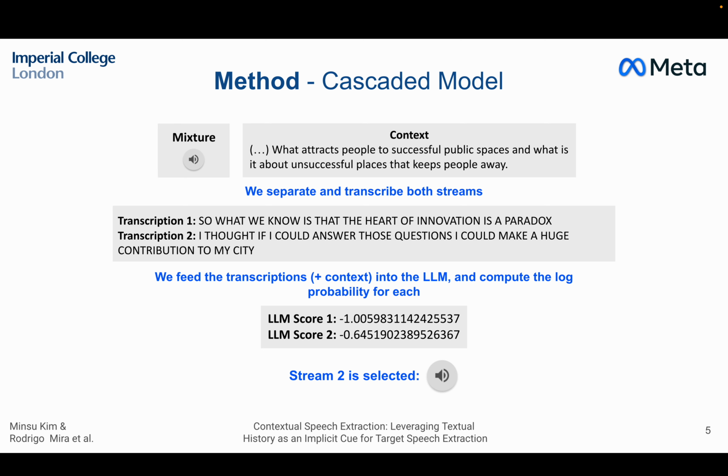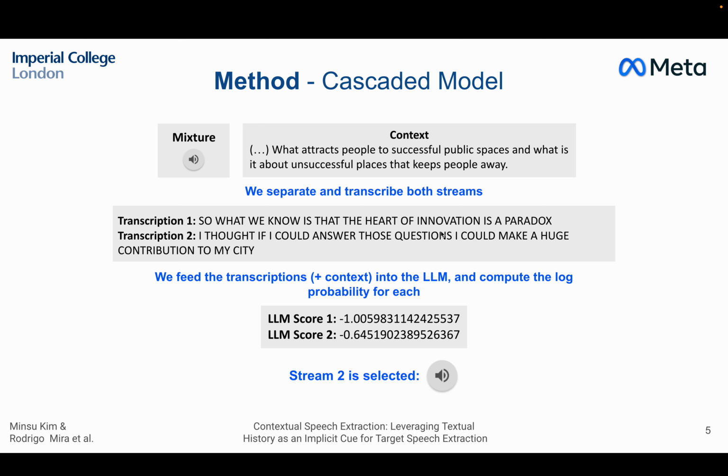So yeah, it's kind of hard to make out what was being said there, but we can separate those out automatically and transcribe those streams. And now we have these two transcriptions. And you can probably expect that the transcription that has to do with huge contributions to the city is more likely to come after this than the transcription that's talking about the heart of innovation.